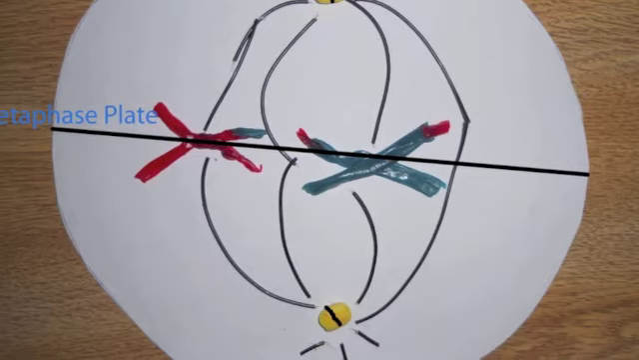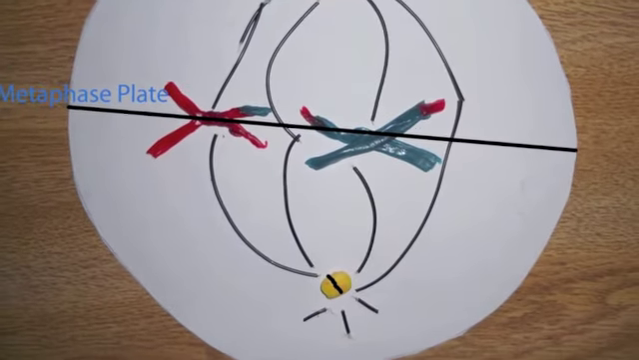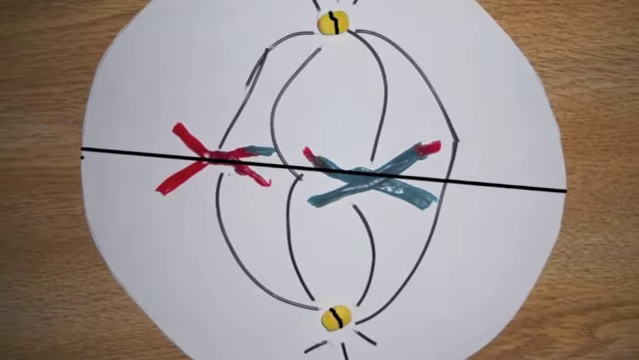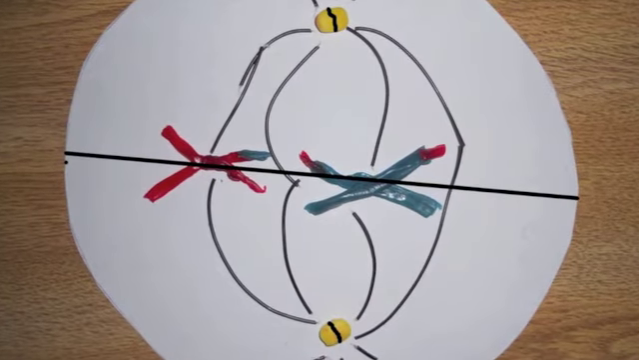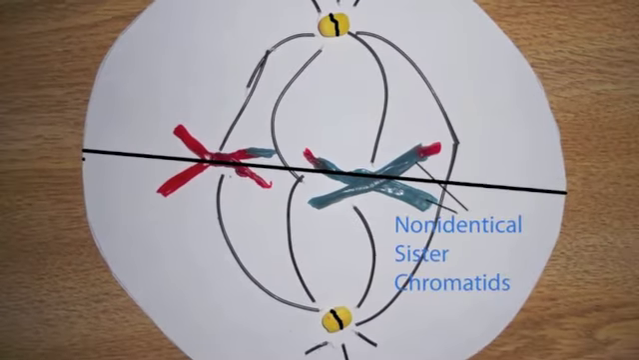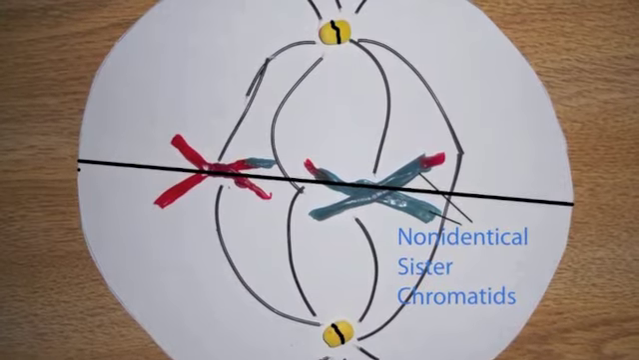During metaphase II, the chromosomes line up on the metaphase plate. Kinetochore microtubules attach to the kinetochores of each chromosome, preparing to separate the sister chromatids. Note that the sister chromatids are not identical due to the crossing over that occurred in meiosis I.